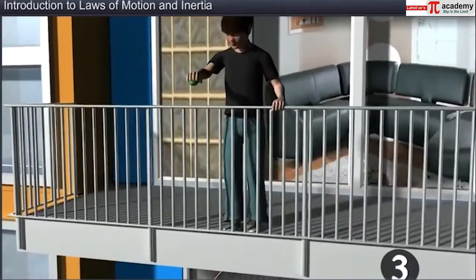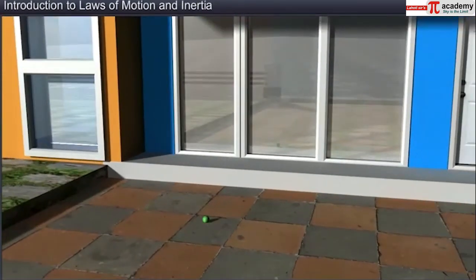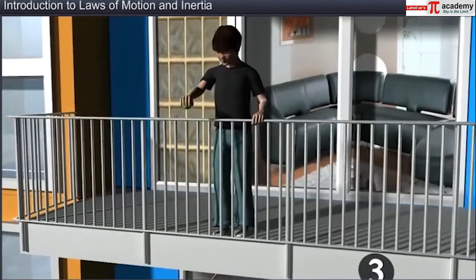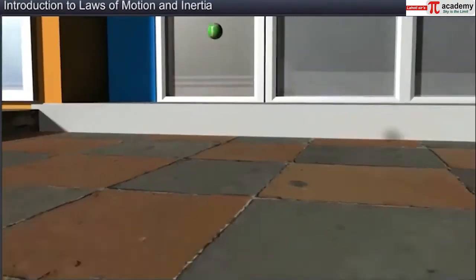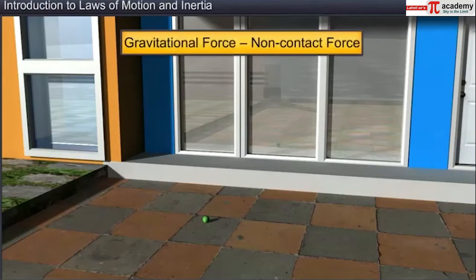When you drop a ball out of a window, it falls down. How did the ball go down when you did not apply any force on it? The agency applying the force is the earth, and the force is called gravitational force. This gravitational force is invisible and is a non-contact force.